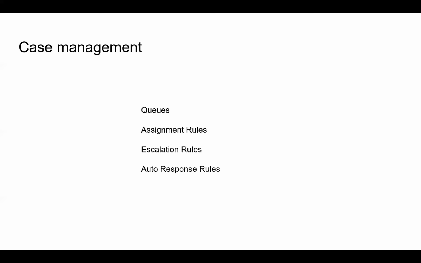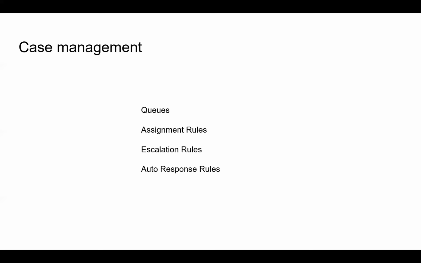It will be routed to the queue of the first rule. With assignment rules and queues, the case will be routed to the correct set of people when it is created. We also use Omni-Channel for routing purposes.